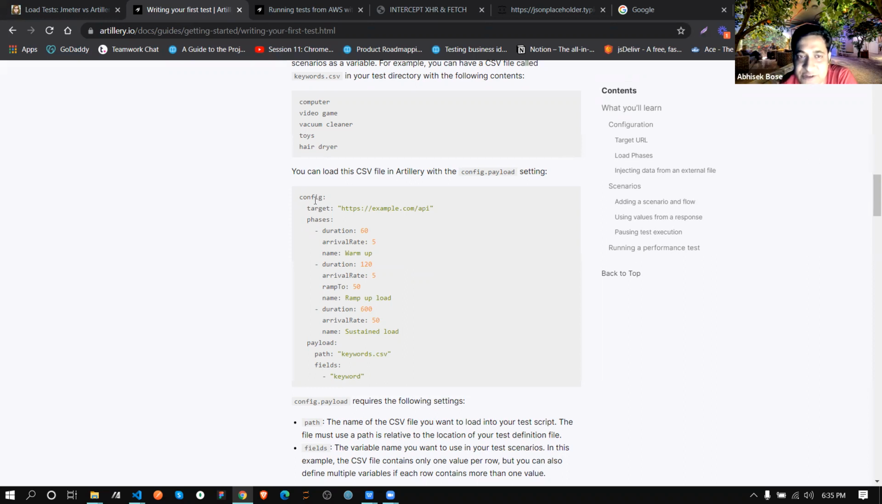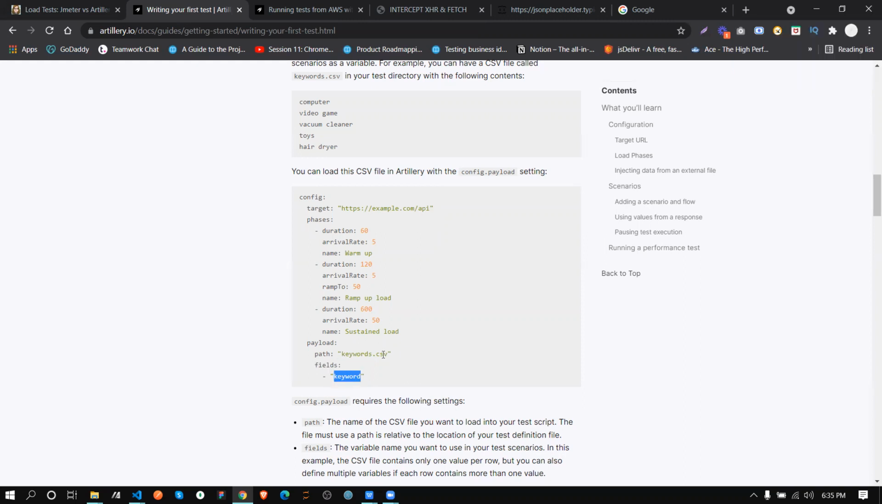So we already saw config, then the target URL, and those phases, like 3 phases. Then another thing is payload. Suppose you have one CSV file or Excel file. From there, you need to check based on some specific keyword, or suppose you are doing login. Maybe you have 1,000 user login credentials and you want to test that API with those credentials only, checking load testing. So obviously you need a CSV or Excel file. You can pass it this way, with that CSV file path and those field names.